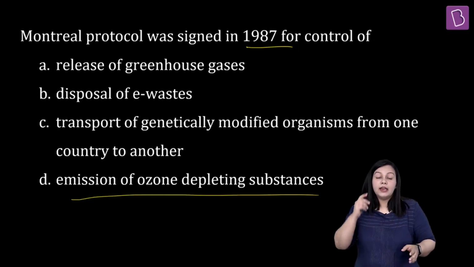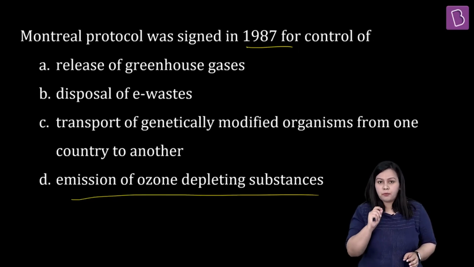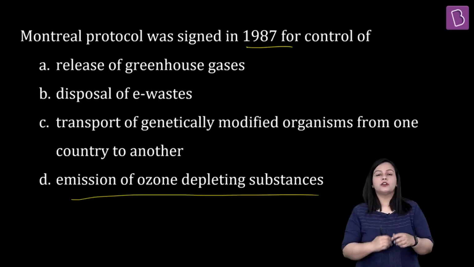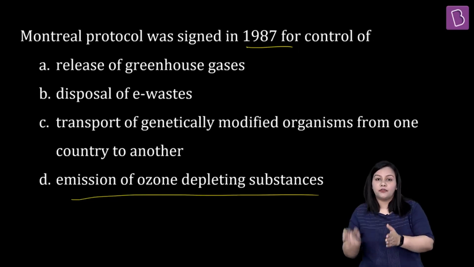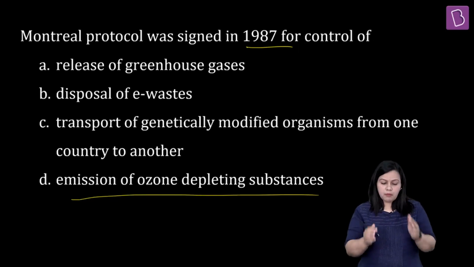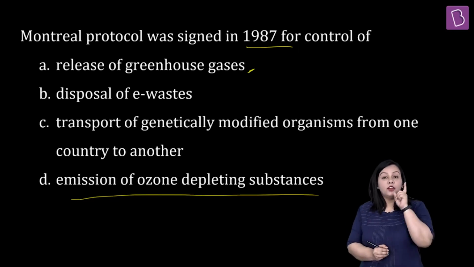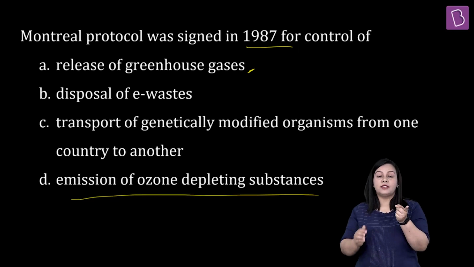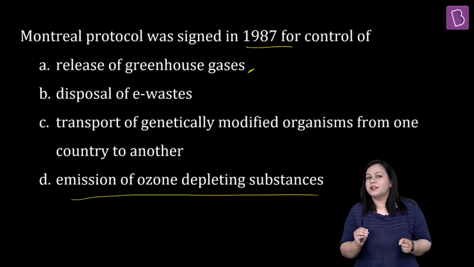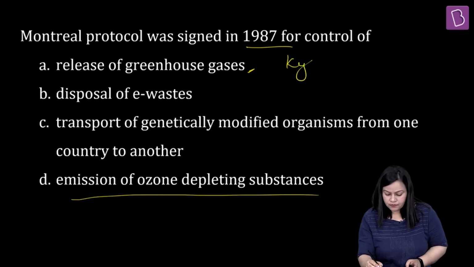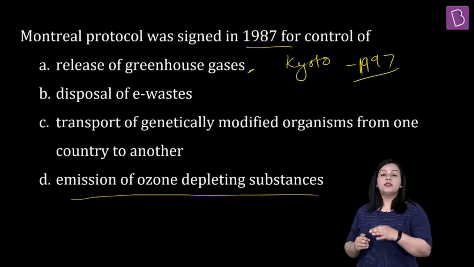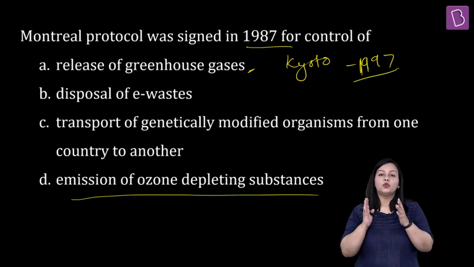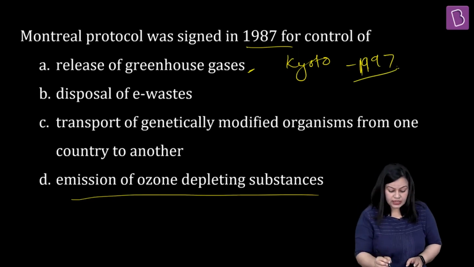And I'll tell you the one point where maximum children got confused here, and because of the lack of conscious efforts in understanding the difference between the right concepts, they marked option A as the right answer. Now you have to remember there is another important protocol, which is called Kyoto Protocol. This came in 1997. Let me write it down this way. Yeah, this was given in 1997 and this was done in order to control the emission of greenhouse gases.